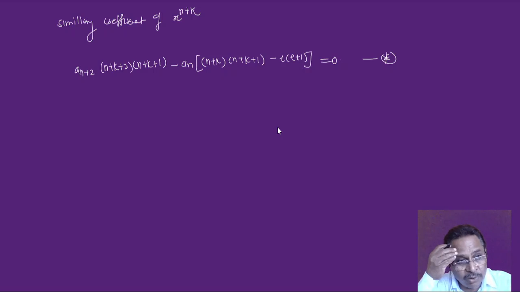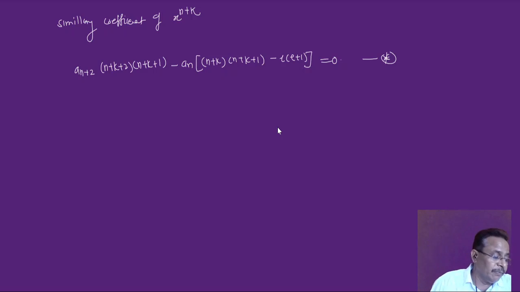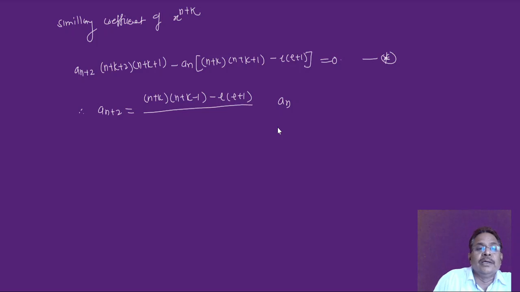So we have equated all the coefficients of all powers of x independently, and now rearranging this equation, I'll get a n plus 2 is equal to, I'm writing this a n here on the right hand side separately, because all these things are going to be positive. In the numerator I will have n plus k into n plus k minus 1 minus L into L plus 1, divided by n plus k plus 2 and n plus k plus 1. And this is one very nice equation. That is what we have to write here.